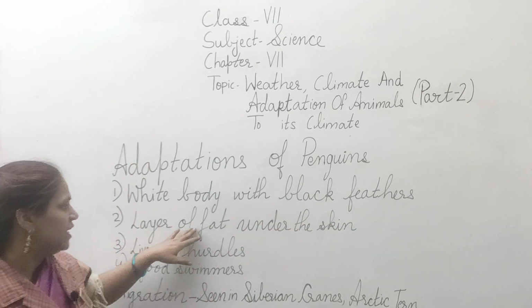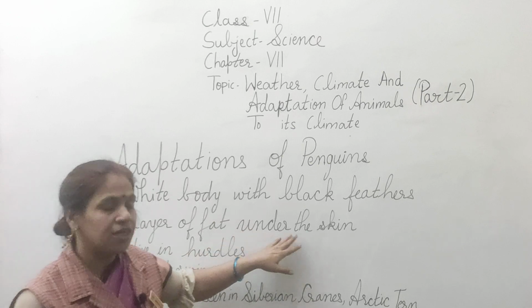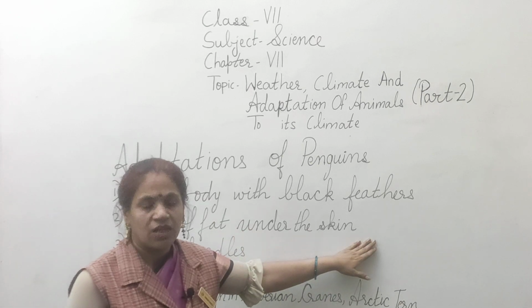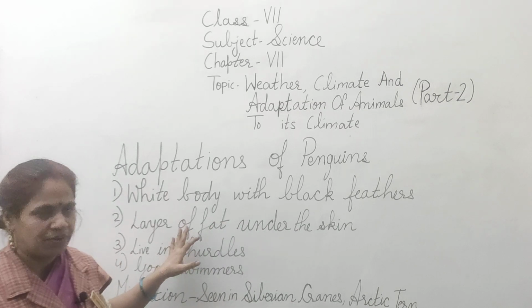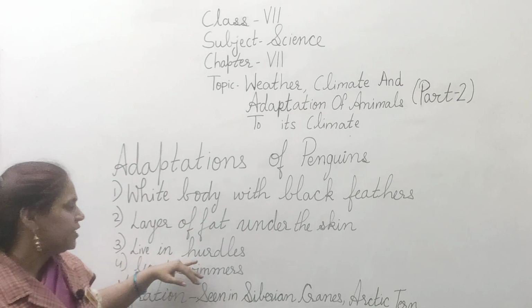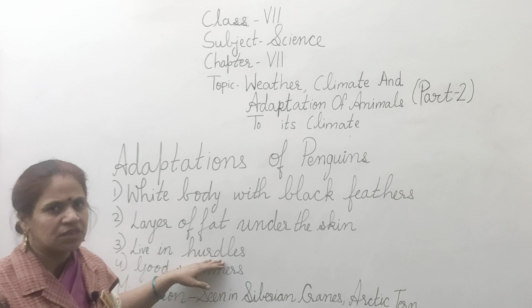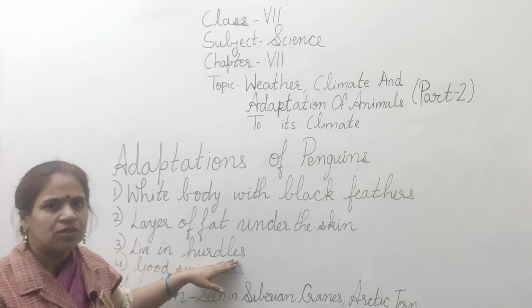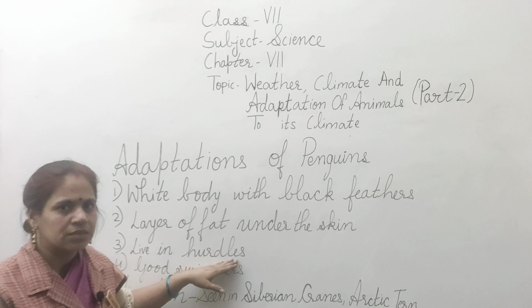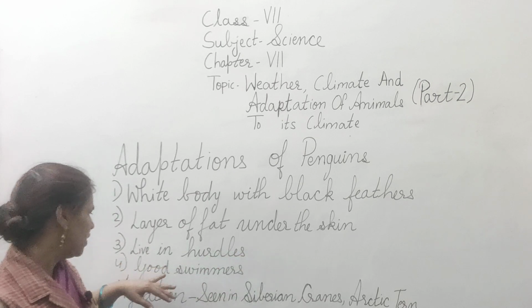Penguins have a layer of fat under the skin known as blubber. This also helps it to survive in the cold environment. It lives in herds, that is in groups. Their groups are very large in numbers. This helps them to develop warmth in the cold environment.